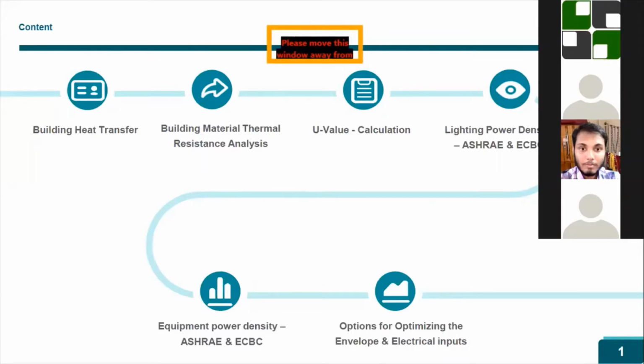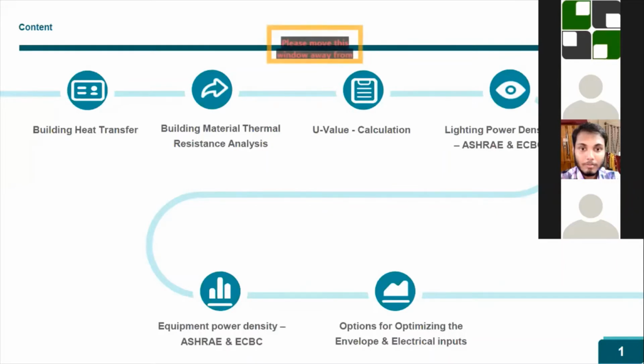And next, coming to the equipment power density, for example, if we are going to model a residential building, then what would be the watt per meter square in terms of fan, fridge, washing machine, and other equipment. There is no defined value for these items.